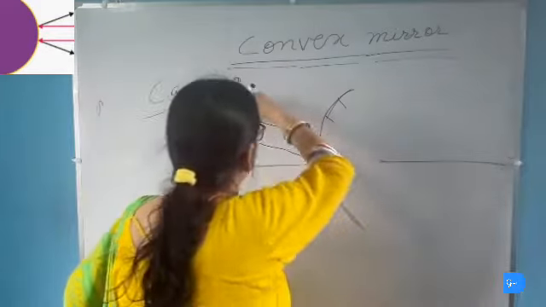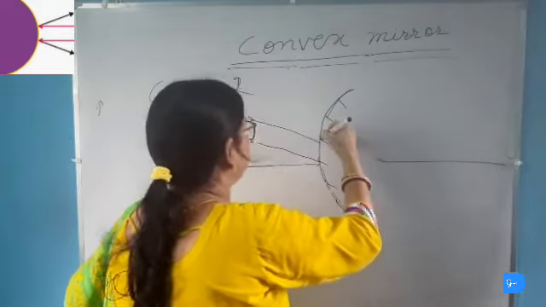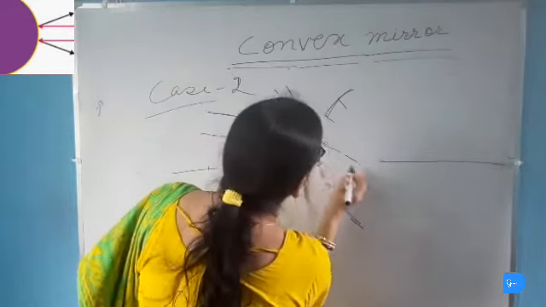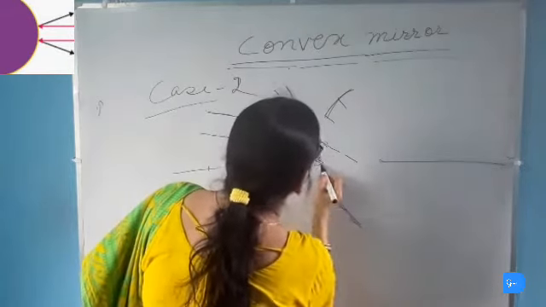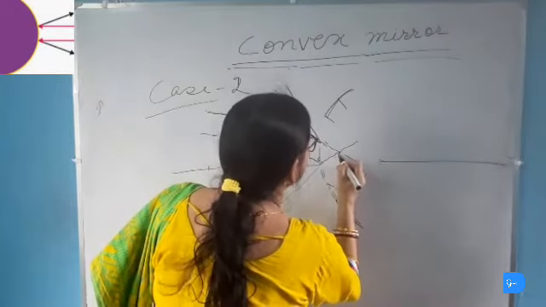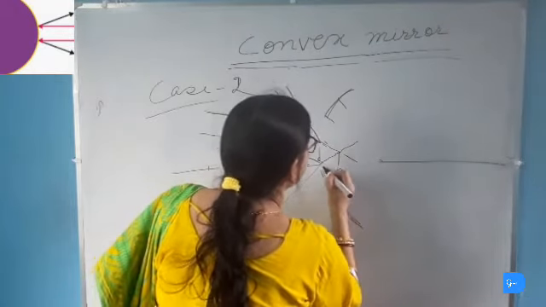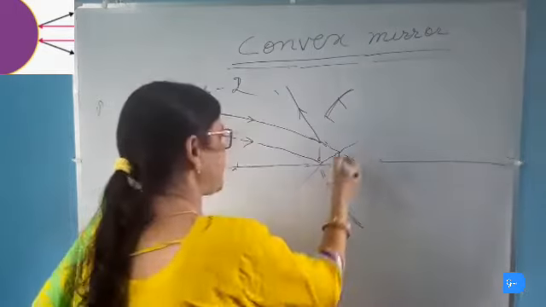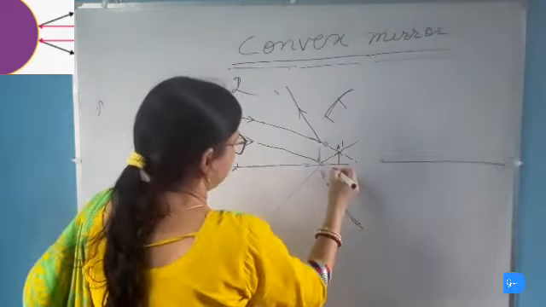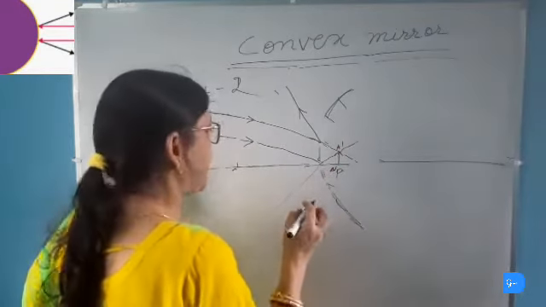When these two parallel rays of light strike the convex mirror, they will be reflected back. When they are produced backward, they appear to meet at a point. This is the focus of the convex mirror and this is the focal plane. So this is the image of the object AB.